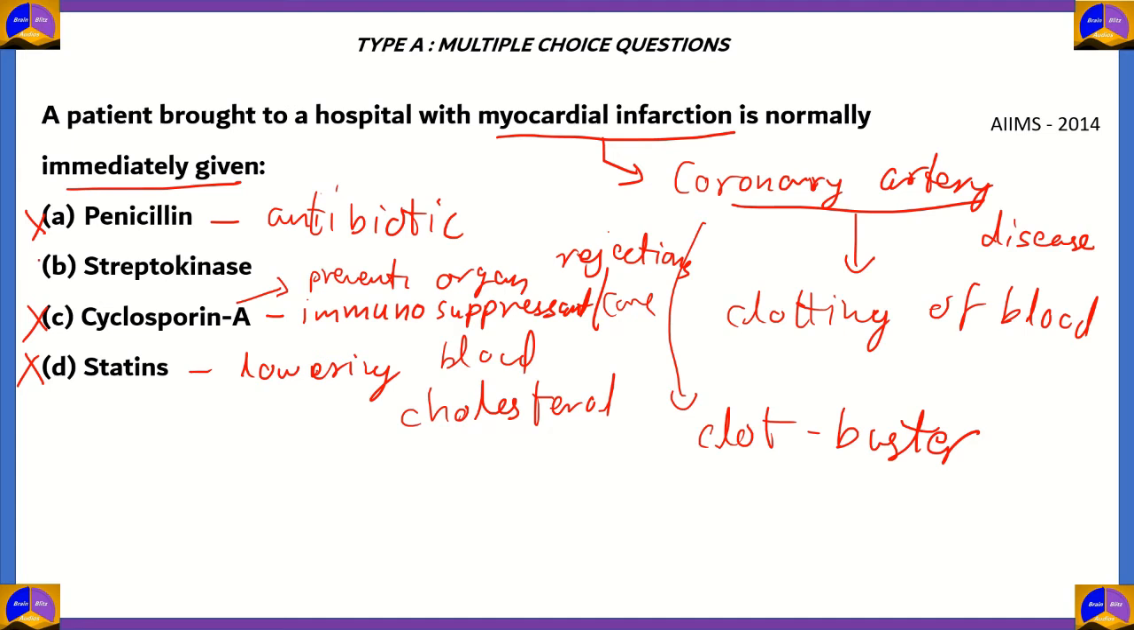The right answer is option B, streptokinase. So streptokinase is the clot buster that we use in order to remove the clot of blood present in the coronary artery during myocardial infarction in order to give some respite to the person and also gives the doctor some time before moving on to further measures.